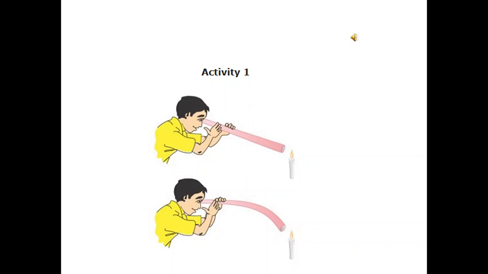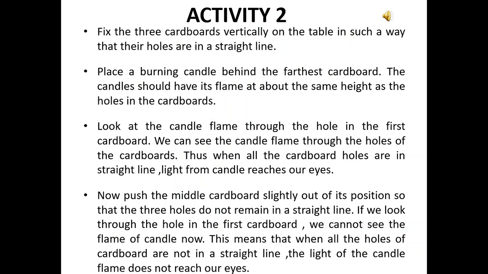Now one more activity we will do, and it will make this more clear to you. In this activity, we fix three cardboards vertically on the table in such a way that their holes are in a straight line. Place a burning candle behind the farthest cardboard. The candle should have its flame at about the same height as the holes in the cardboards. Look at the candle flame through the hole in the first cardboard. We can see the candle flame through the holes of the cardboards. Thus, when all the cardboard holes are in a straight line, light from the candle reaches our eyes.